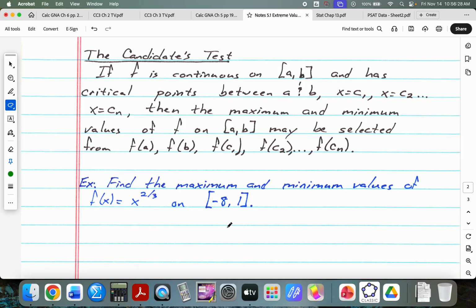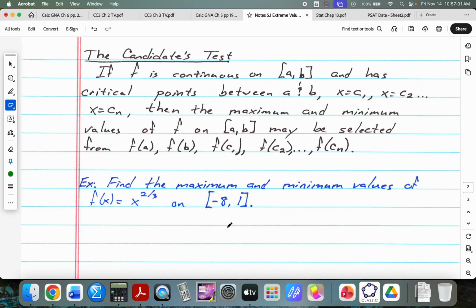Okay, turn it over to the next page, the candidates test. Your book doesn't call this the candidates test. I've never heard it called anything else by anybody associated with the College Board. They all call it the candidates test. I don't know if it's called the candidates test in other calculus textbooks. I just haven't looked at enough of them. But it's a pretty easy idea, and an important idea.